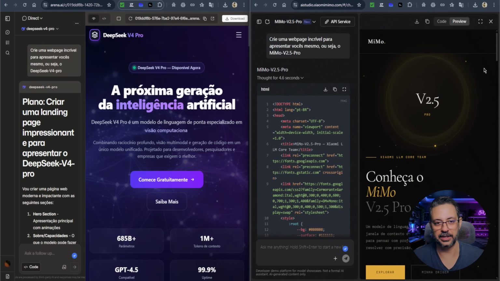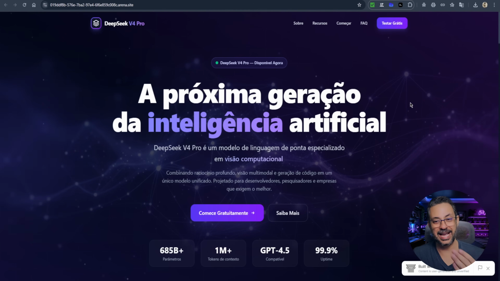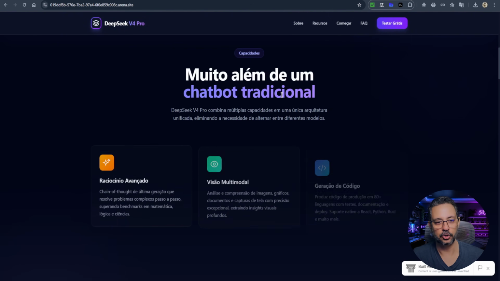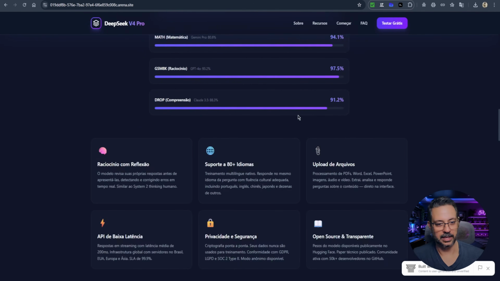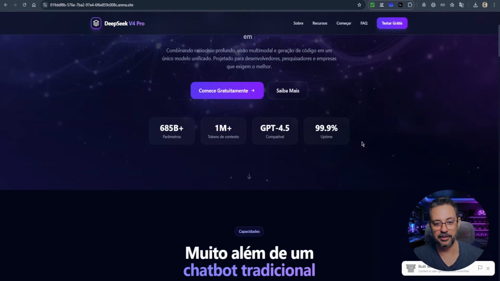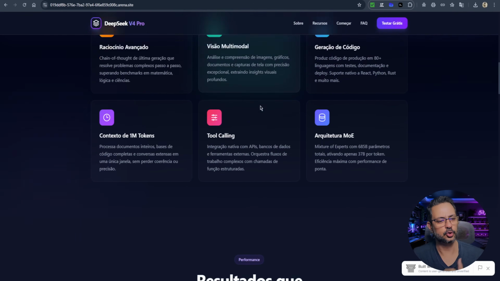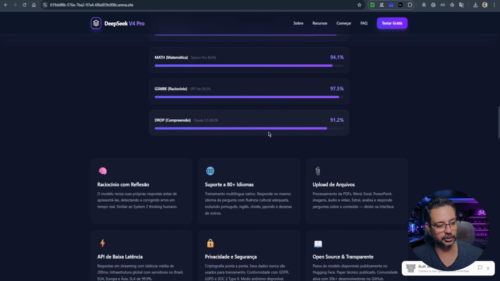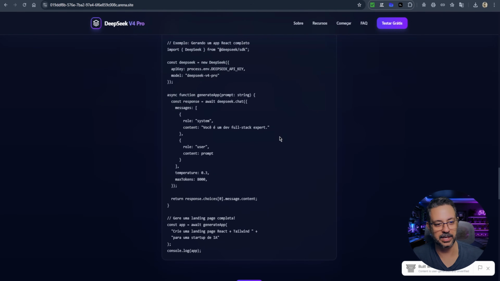In this other example, the same prompt for both AIs. Create an amazing web page. Introduce yourself. That is, the MiMo 2.5 Pro and the DeepSeek V4 Pro. I'll put it here in full screen so we can see it better. So this one here was the page generated by DeepSeek V4 Pro. Notice that I have all the elements working perfectly, right? So it managed to render the page in a very coherent way. It included everything about the model, what the main advantages are. It made this chart comparing the performance of DeepSeek V4 Pro with other AI models. So it brought me a really nice result.